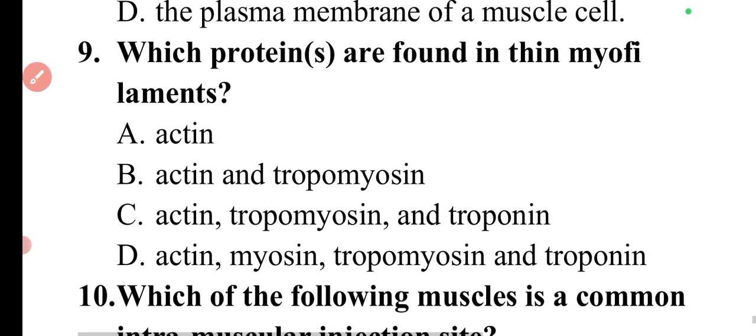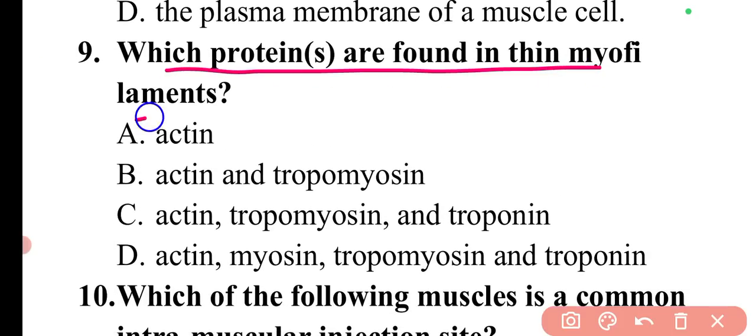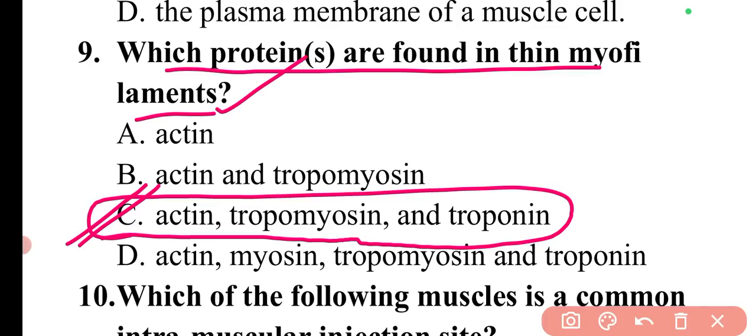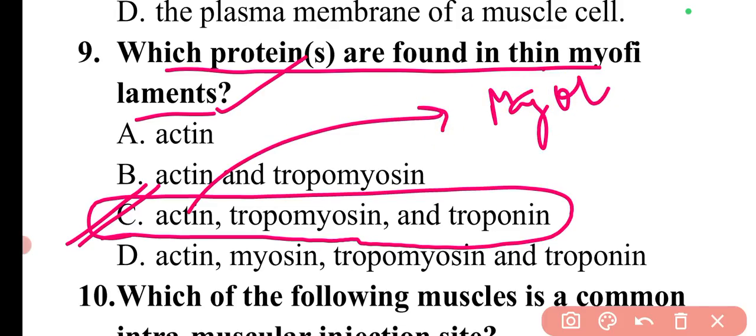Next question is, which proteins are found in the thin myofilaments? So the proteins which are found in thin myofilament are actin, tropomyosin and troponin. So here option C will be the correct answer. So here actin is the major component in thin filament, and tropomyosin covers the binding site.